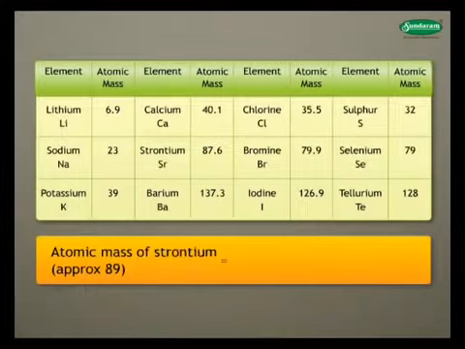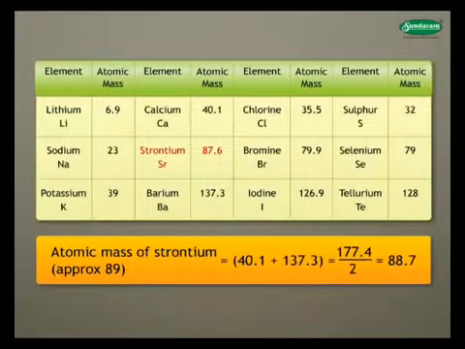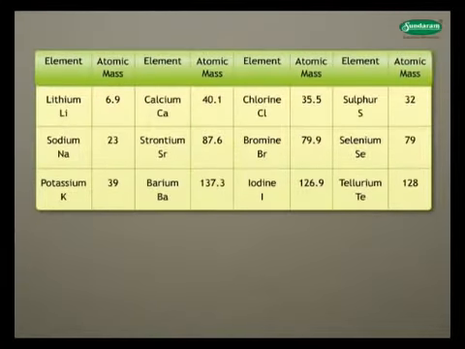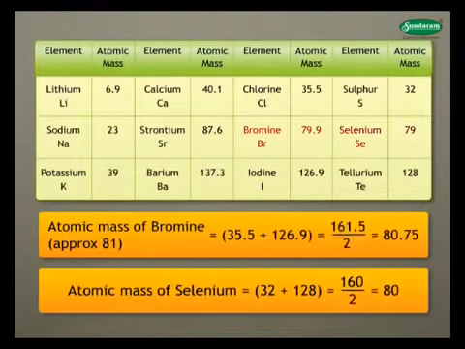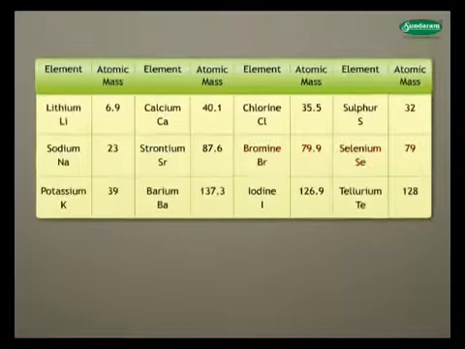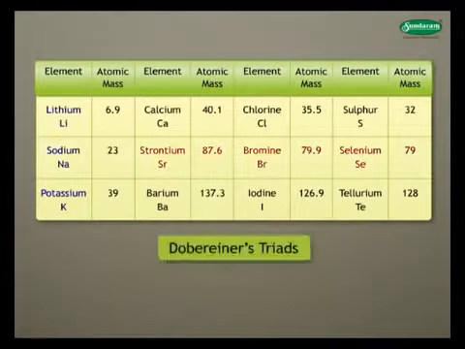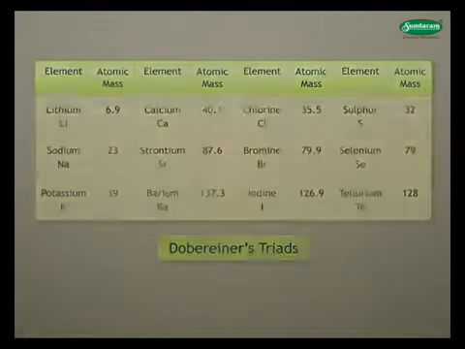To find atomic mass of strontium, we add masses of calcium and barium and divide the sum by 2. You can see that the mass got is approximately same as shown in table. Similarly, we can verify atomic masses of bromine and selenium. The triads were known as Dobereiner's triads.